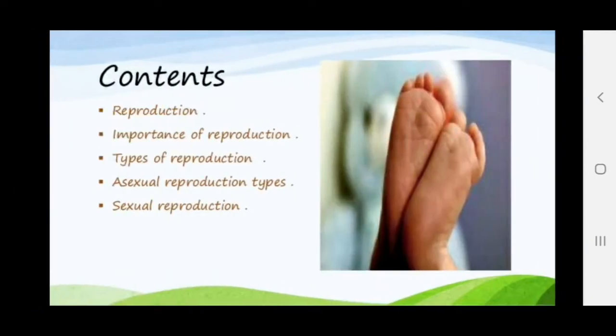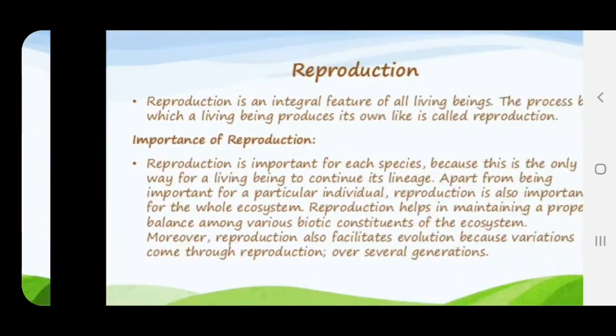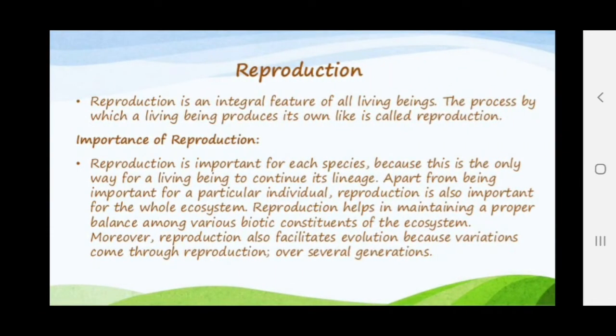What are the contents to be included in this chapter: what is reproduction, the importance of reproduction, the types of reproduction, that is sexual and asexual reproduction. Clear? Now in this chapter we are going to learn so many interesting things. We will start with the introduction, that is reproduction. It's an integral feature of all living beings. We already know that living organisms show particular characteristics. One of the characteristics of living organisms is reproduction.